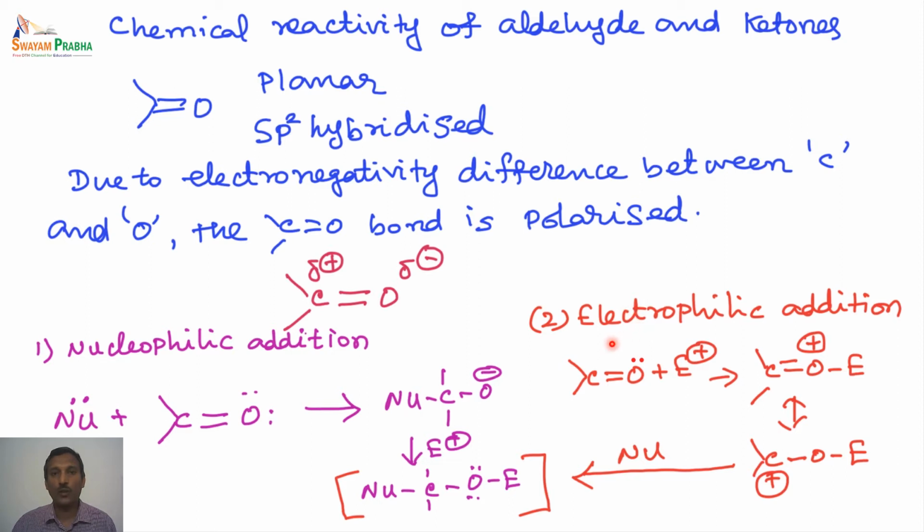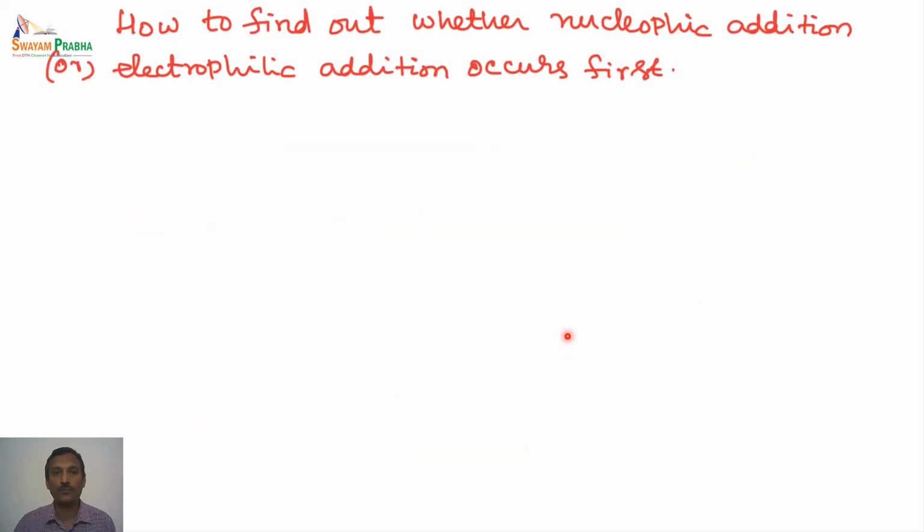The reaction can also occur in an electrophilic addition fashion. In other words, the electrophile will add to the oxygen, which is electron rich. So the E plus adds to the oxygen in the first step. Then in the next step, the nucleophile will attack the formal carbonyl carbon to give the same nucleophile, carbon, oxygen, electrophile formed species. This way the carbonyl group can undergo both types of reaction: nucleophilic addition and electrophilic addition can happen on the carbonyl group.